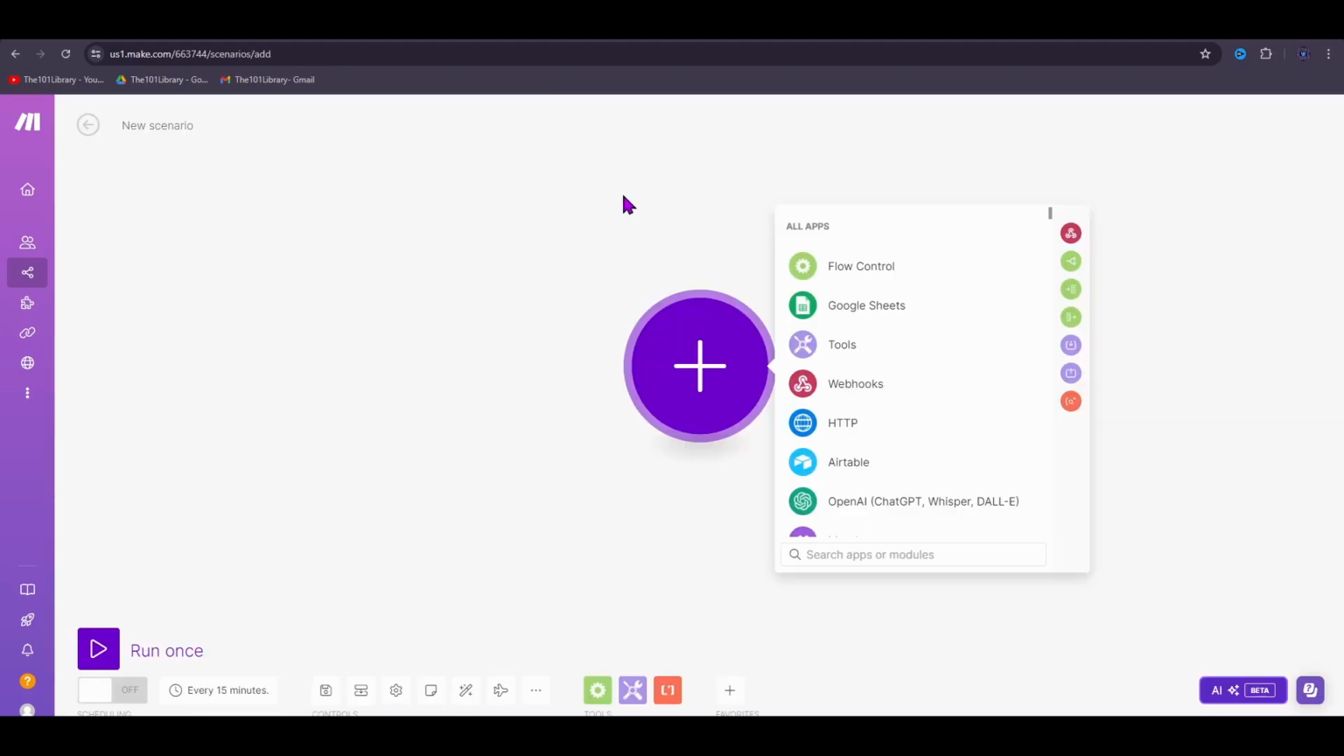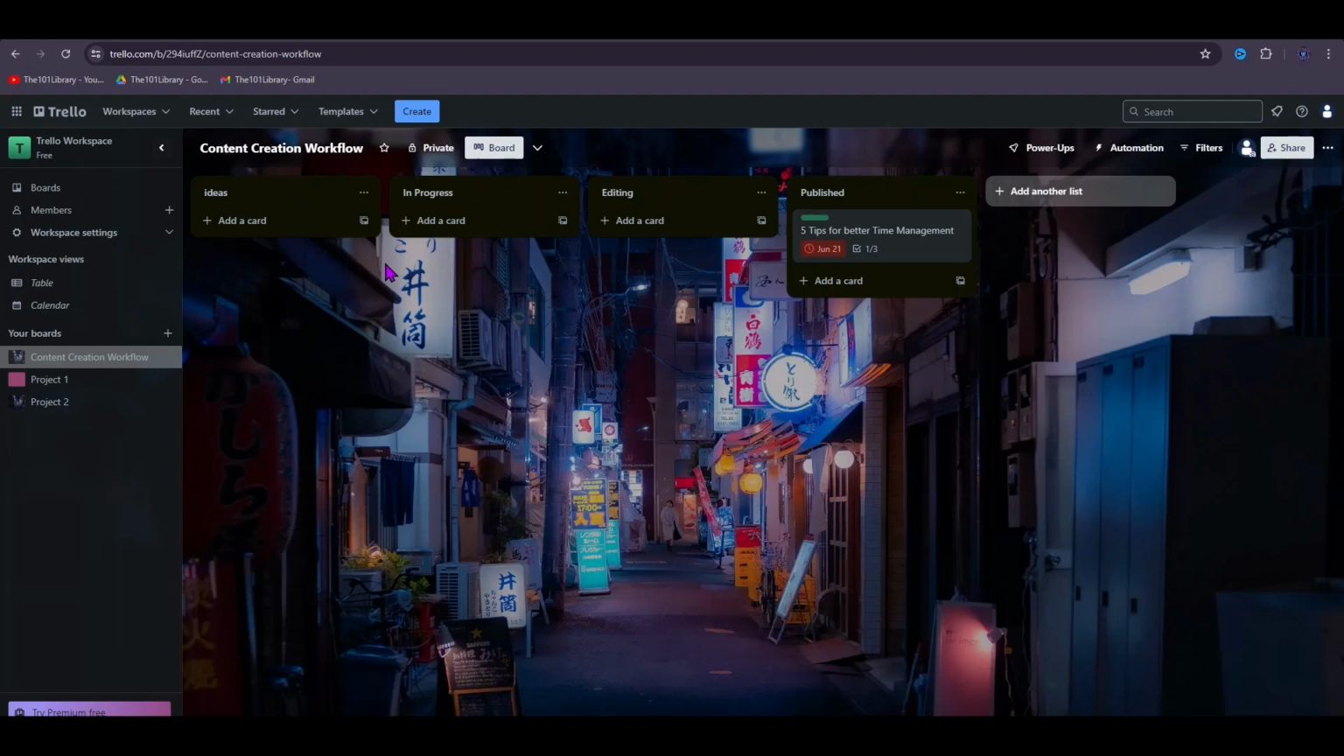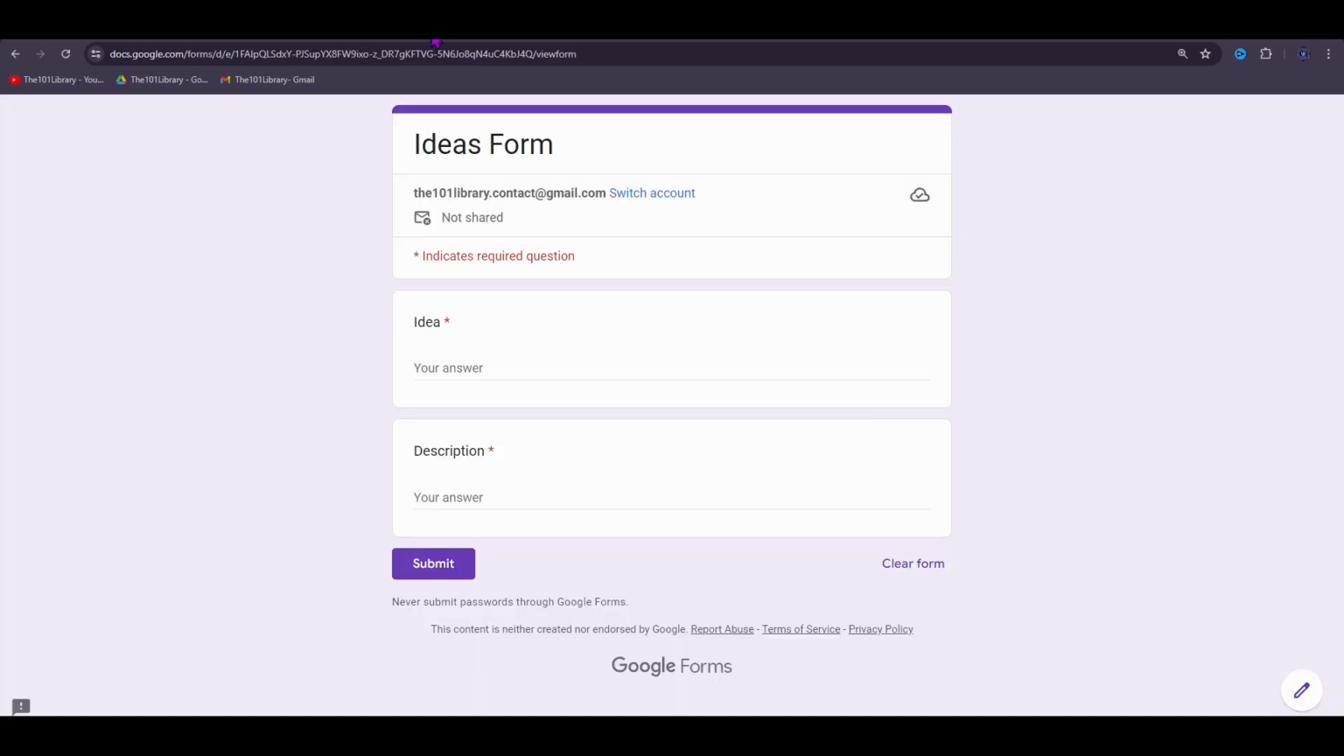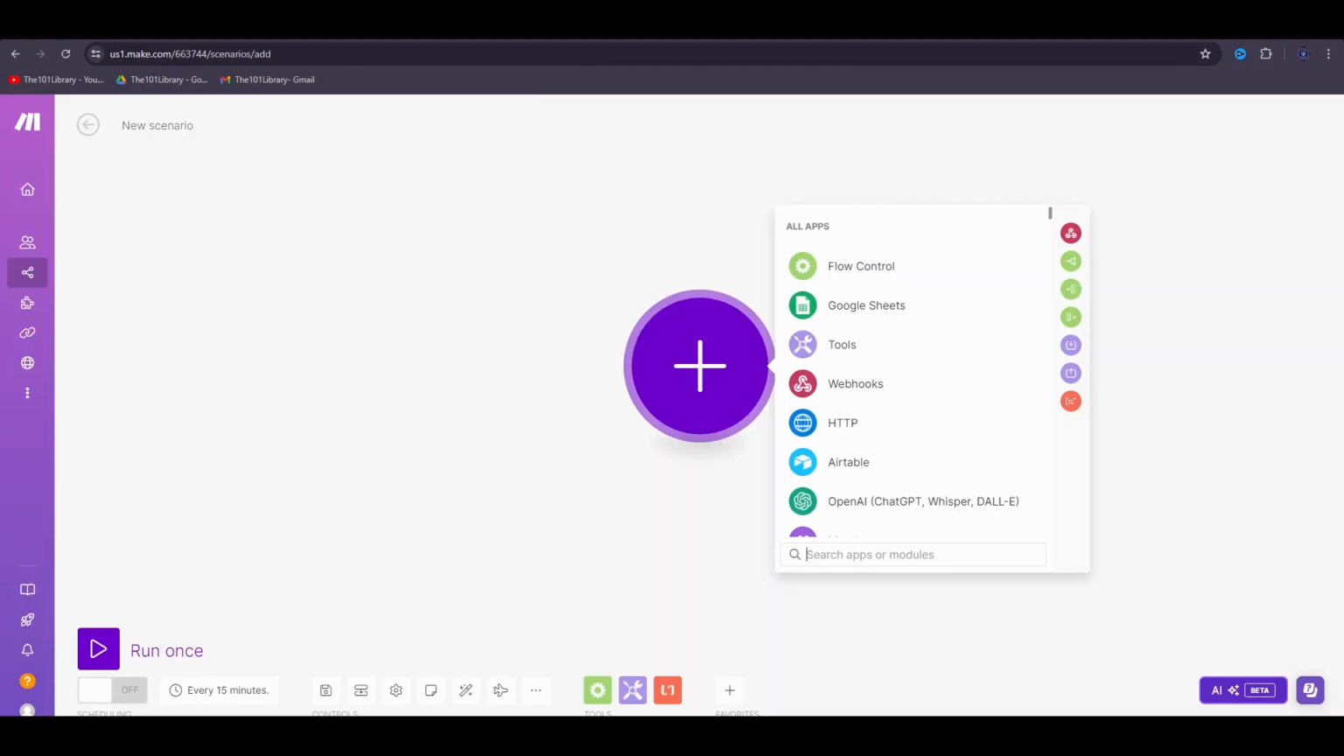Our goal is to automatically create a Trello card whenever a new Google form is submitted. I will be using my Trello board that we made in our previous Trello video. This board monitors content creation, ideas, and its progress. I also created a simple Google form for people to submit suggested ideas and description. Let's head back to Make.